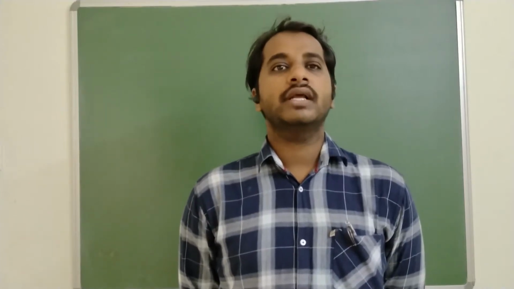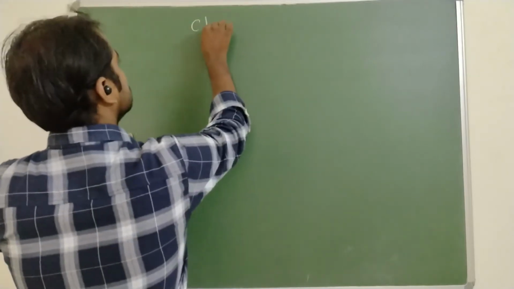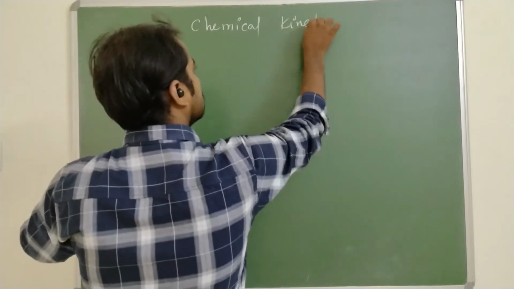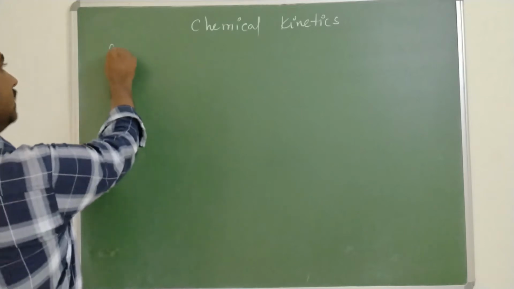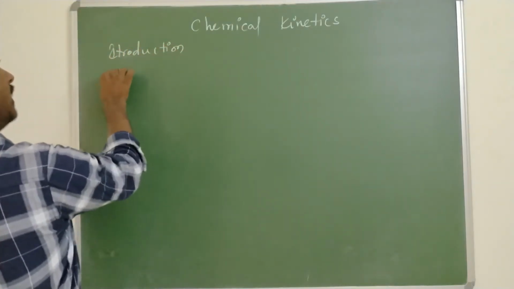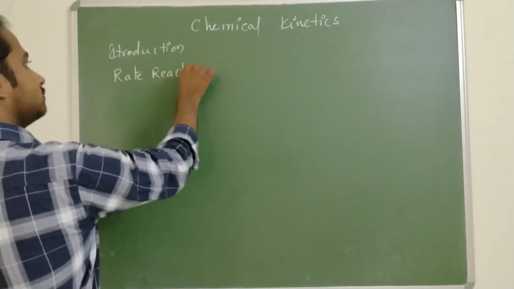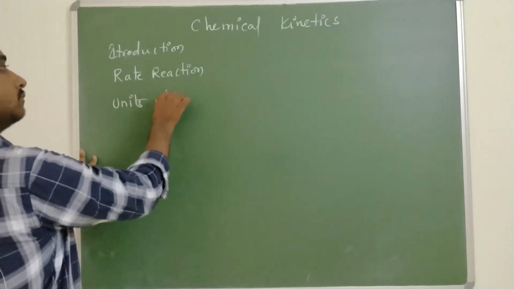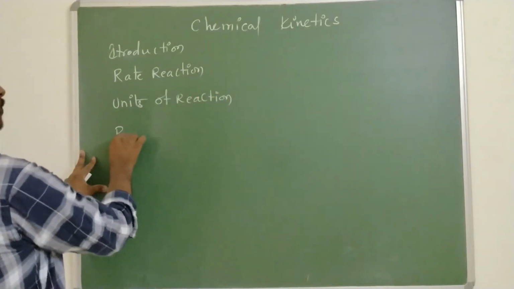Today's topic is Chemical Kinetics Part 1. In this chapter, we are going to learn the introduction, rate of reaction, units of rate of reaction, and rate expression.